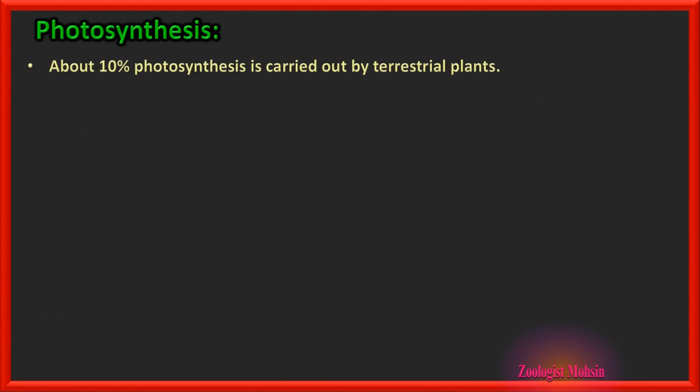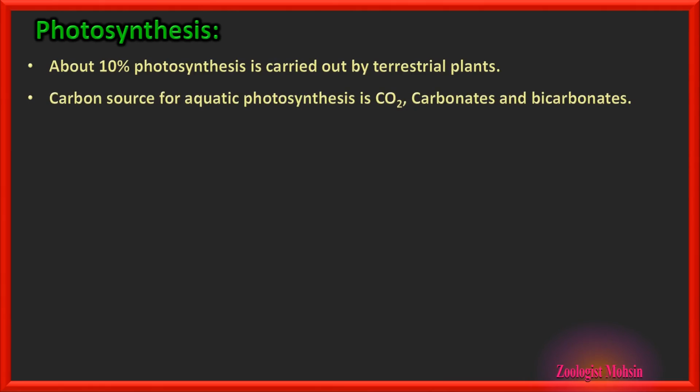About 10% of photosynthesis is carried out by terrestrial plants and all the rest is carried out by aquatic plants or algae. The carbon source for aquatic photosynthesis is CO2, carbonates and bicarbonates. Please remember that is the difference, while in terrestrial plants the only source of carbon is carbon dioxide.